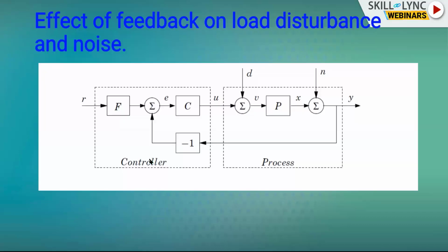Okay, effect of feedback on load disturbance and noise. Here we have a system in which C is the controller, P is the plant, D is the disturbance, N is the noise, Y is the output, R is the input, F is the feed-forward controller, and -1 is the negative feedback. So again I repeat, P is the plant, N is the noise, D is the disturbance, C is the controller, F is the feed-forward controller, R is the reference, and -1 is the negative feedback.